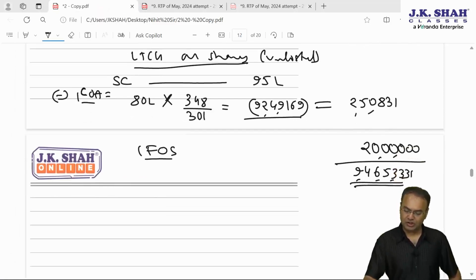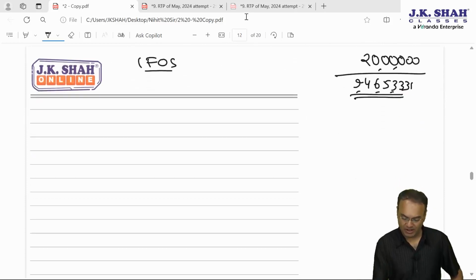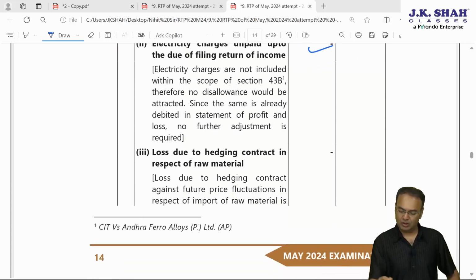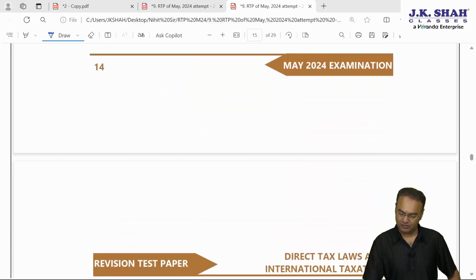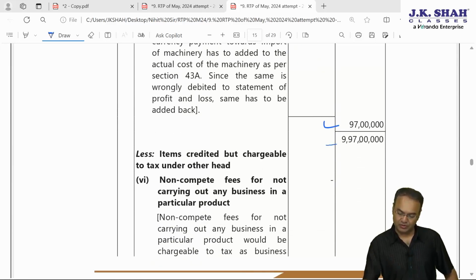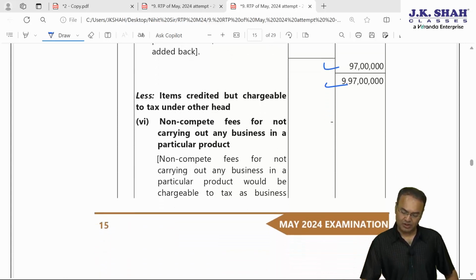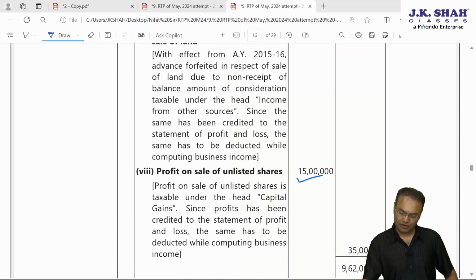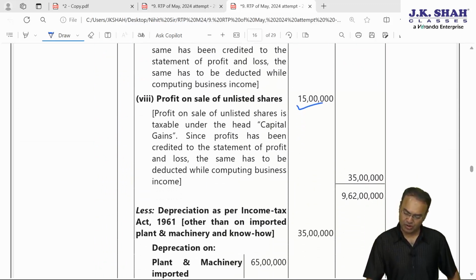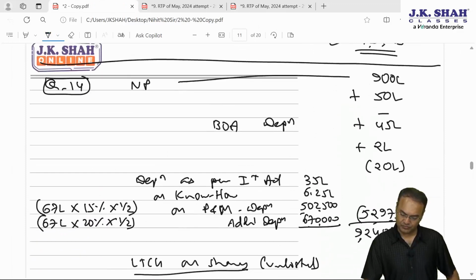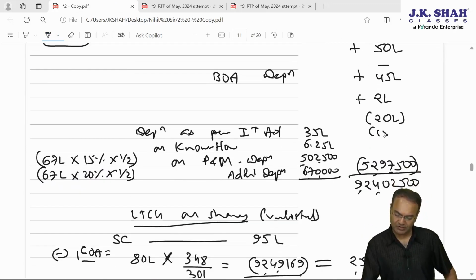Okay. Now on this, if the company opts for 115BAA, in the meantime let's check our answers. 50 lakh added, electricity bill no effect, loss due to hedging no effect, then depreciation as per books 45 add back, loss from hedging add back for plant machinery 9 crore 97 lakhs, then non-compete fees no effect, advance forfeited reduce, profit on sale of unlisted shares that also needs to be reduced. I think this we forgot to reduce, 15 lakhs.